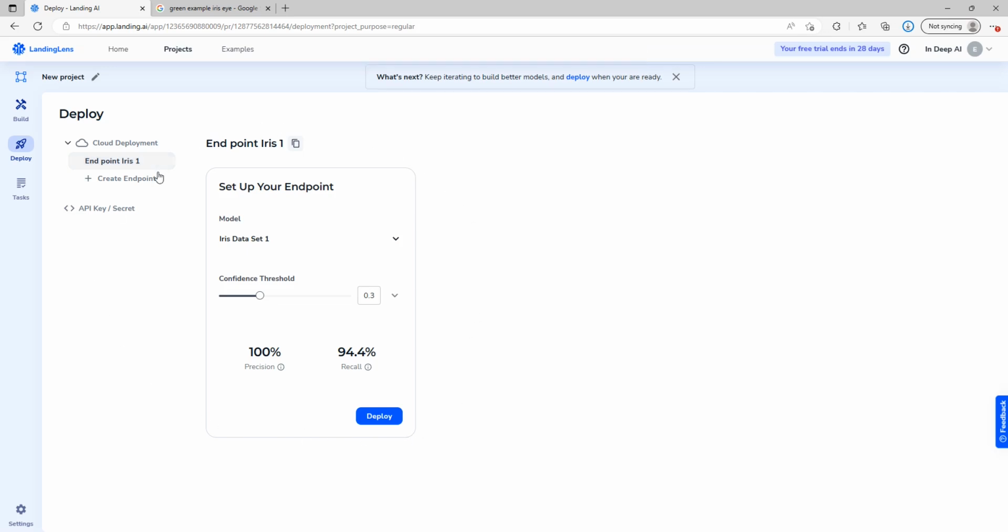So we have our endpoint, you have our confidence threshold set, the information that we've used, precision rating, recall percentage, and deployment. So I'm going to go ahead and deploy.